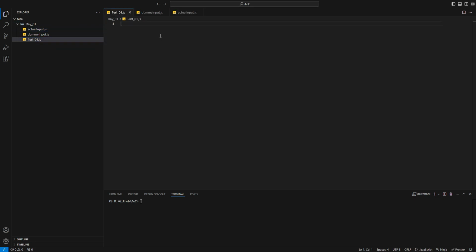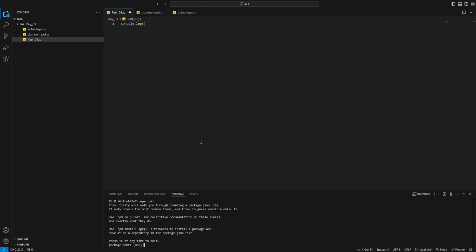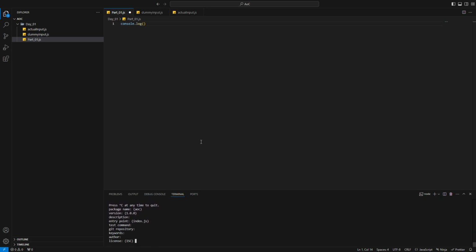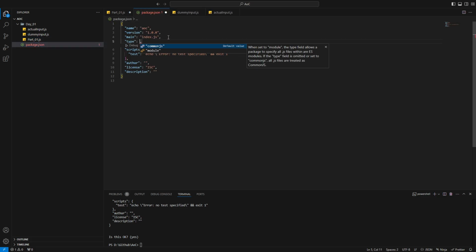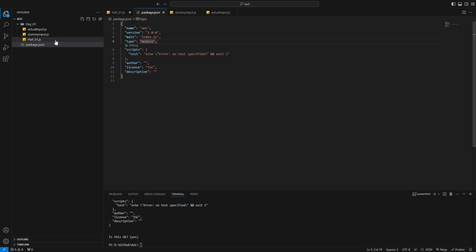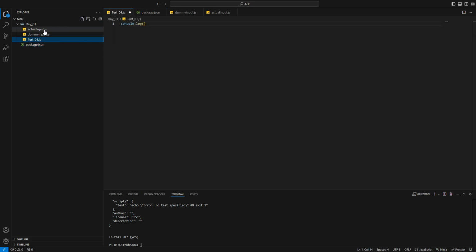Okay, cool. So let's test if this is working. Wait, one more thing I have forgotten to do is we have to initialize npm so that we can use modules and all. We will leave it at the default, so whatever else I need I can edit it later. Cool, so we have this here and we need it to be of the type module. So this will allow us to import things that we export in different files.